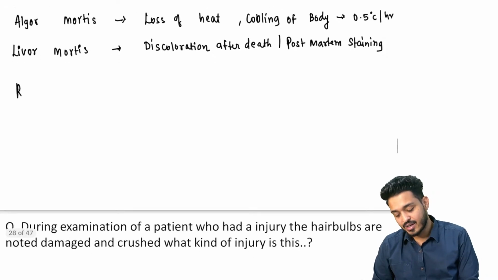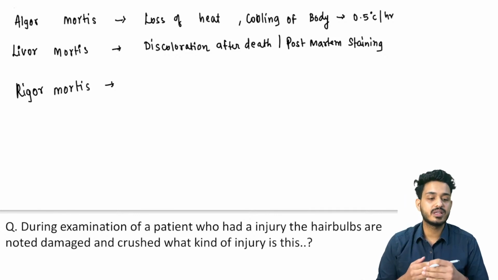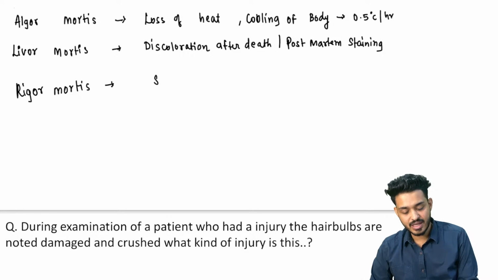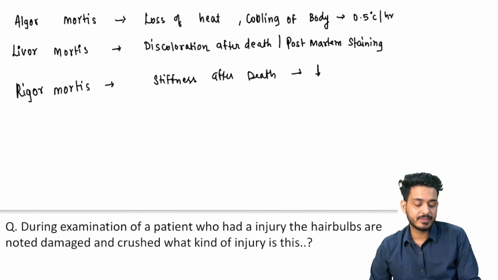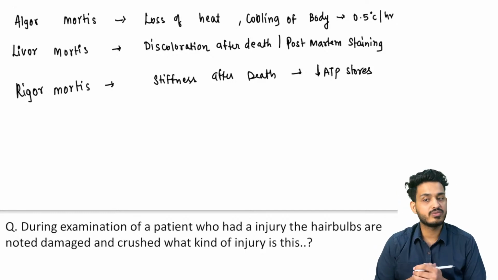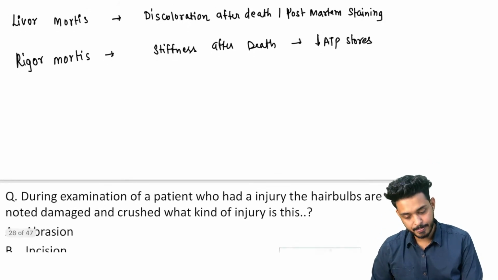What is this rigor mortis? Rigor mortis, here you will have stiffness in the body parts. The stiffness after death is known as rigor mortis, and here you will have depletion of the ATP stores. That is what is known as rigor mortis, right?